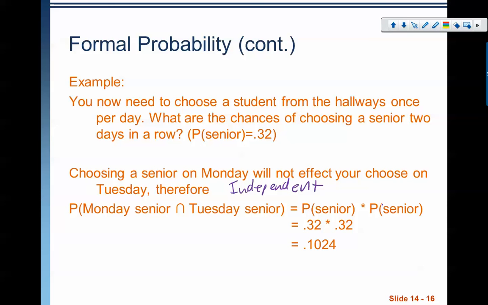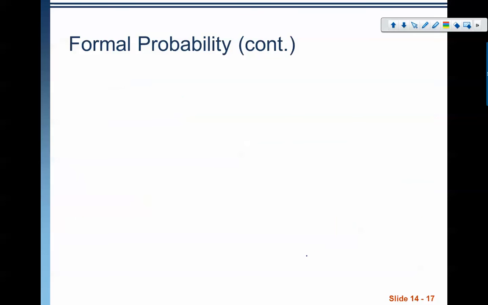Independent events, I use the multiplication rule. And because I'm using the multiplication rule, I'm taking the probability of getting a senior, and I'm multiplying it by the probability of getting a senior, 0.32 times 0.32, and I'm getting 0.1024. Let's look at the next one.